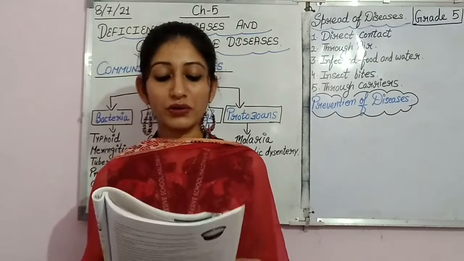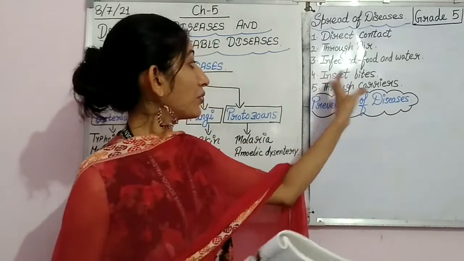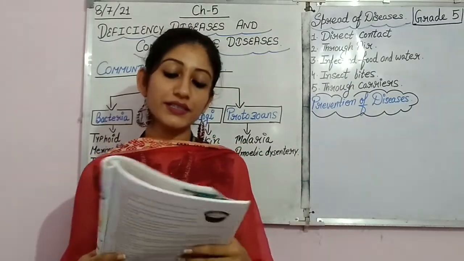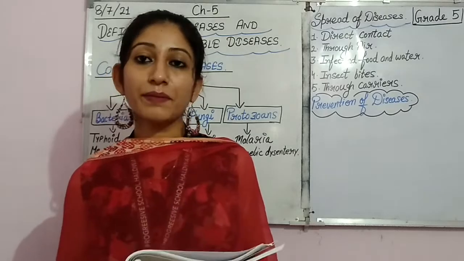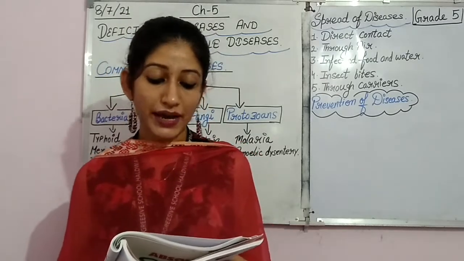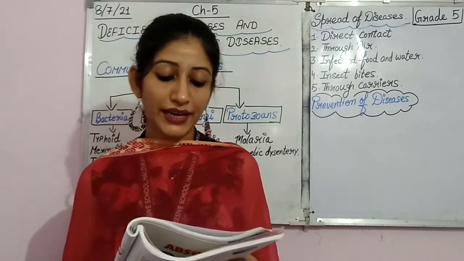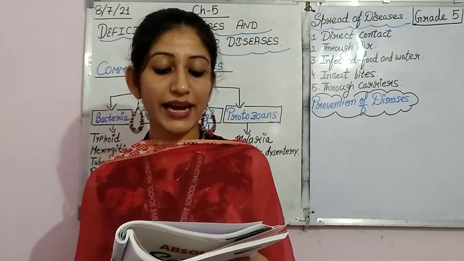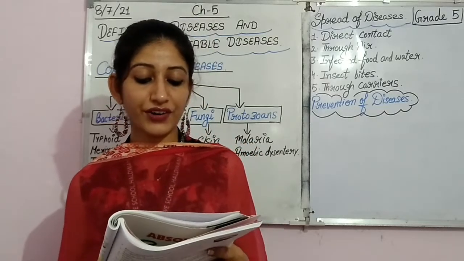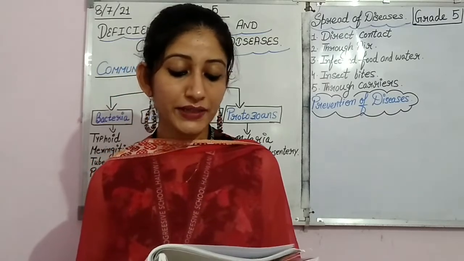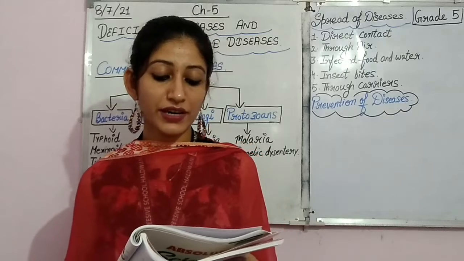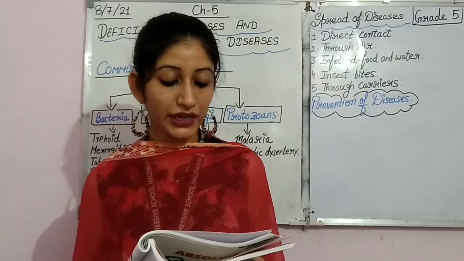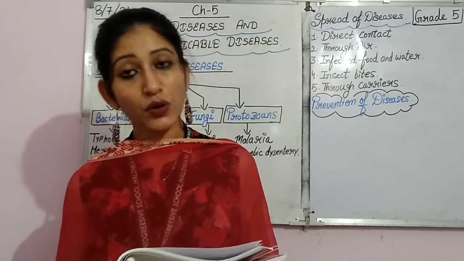Now, when we talk about the fifth type, through carriers, how is the disease spread? Let's see. Sometimes diseases are caused by healthy persons carrying germs of some diseases like typhoid, cholera, dysentery and smallpox. The healthy person may be carrying the germs of the disease, but they do not suffer from the disease. They are called carriers.